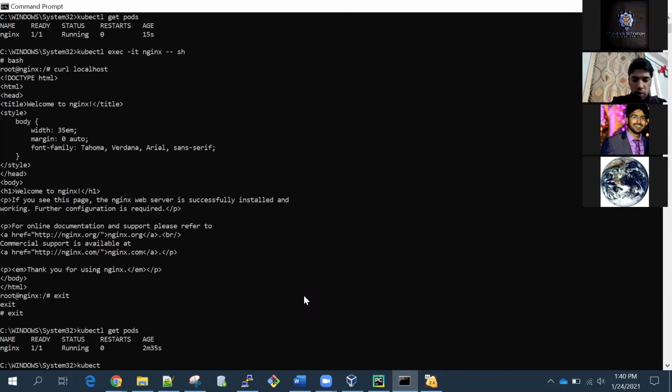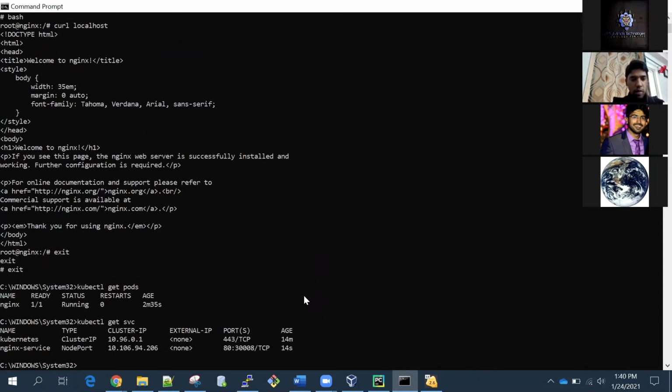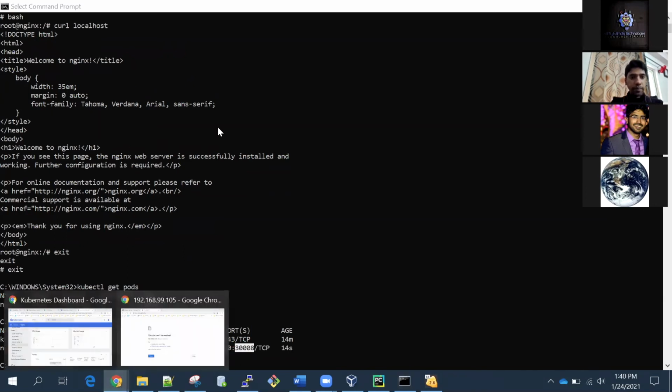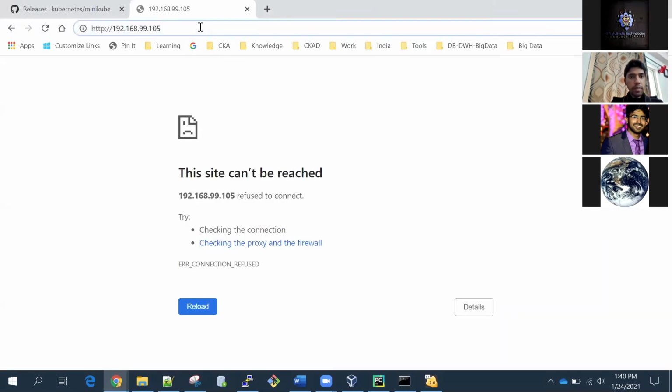If I run the command kubectl get svc, a new service is here. The name of my service, which I've given in my file, is nginx-service. This is the name of the service. And it has a port. It is doing a port mapping. Anything which is coming on port 80, it is mapping to port 30008. Now if I want to access this